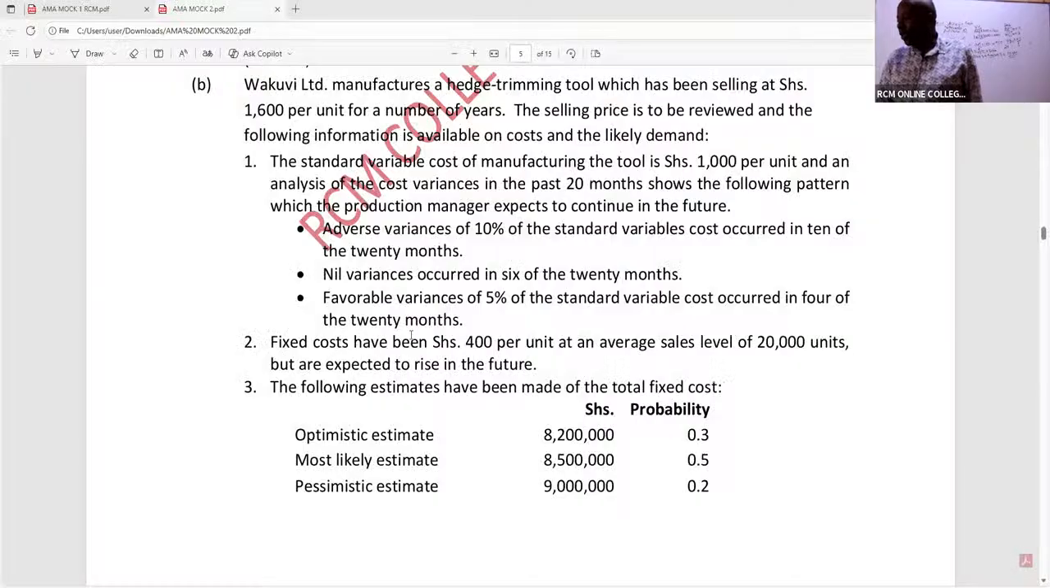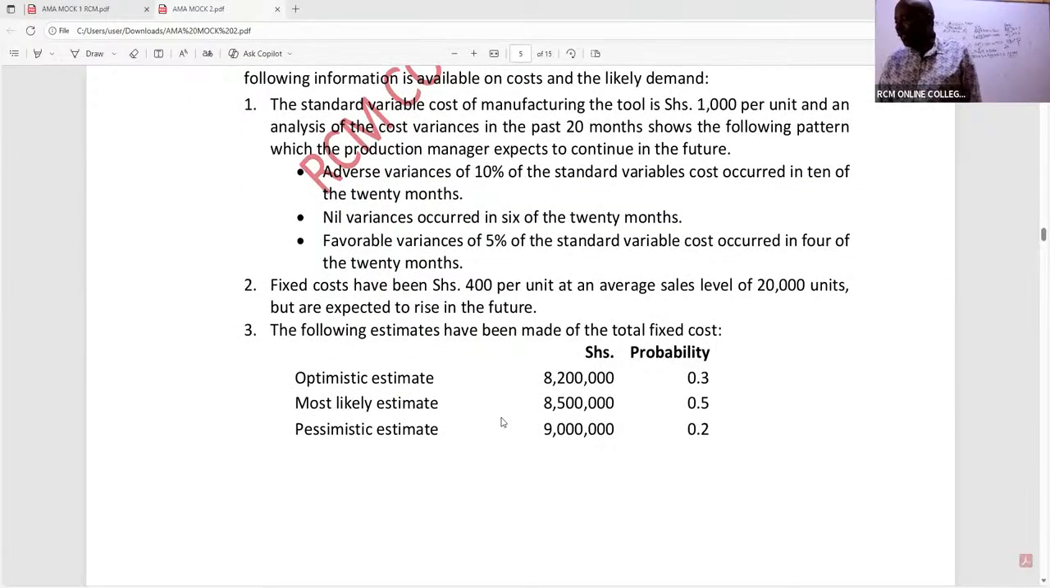So we are told here, the fixed costs have been 400 per unit at an average sales level of 20,000 units, but are expected to rise in the future. And then they have given us the following estimates of the total fixed costs. So in this case here, can you kindly give me the future fixed cost by giving me the expected? What do we expect in the future?